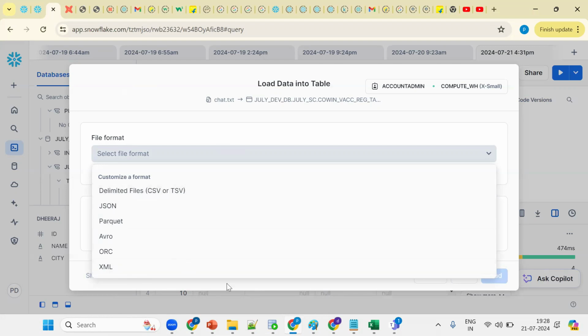We do not have Excel here, Praveen. We cannot load data from Excel into Snowflake directly; it is not possible. Snowflake supports comma separated values, so we should convert the Excel file into a CSV file and load it accordingly.